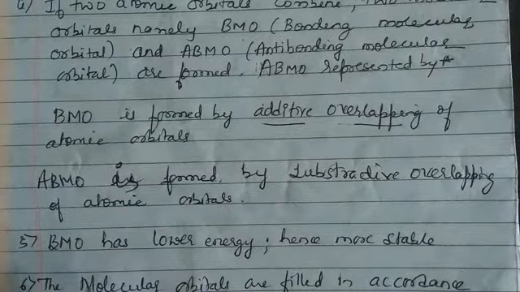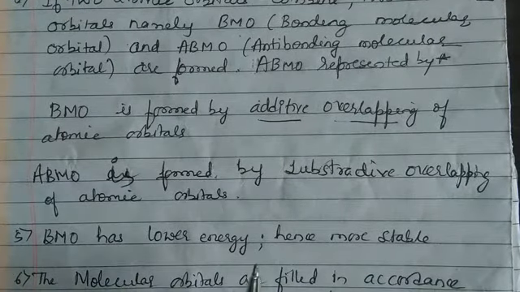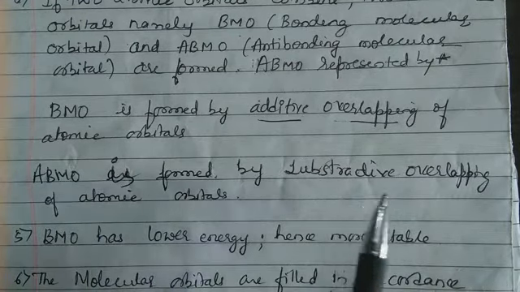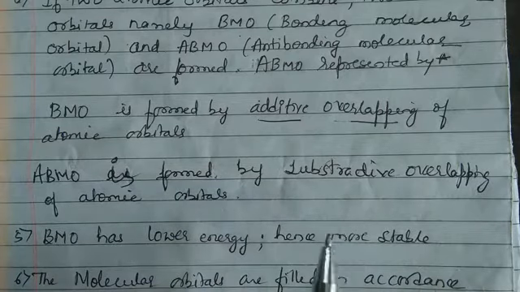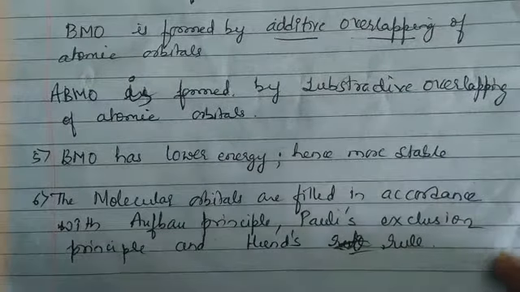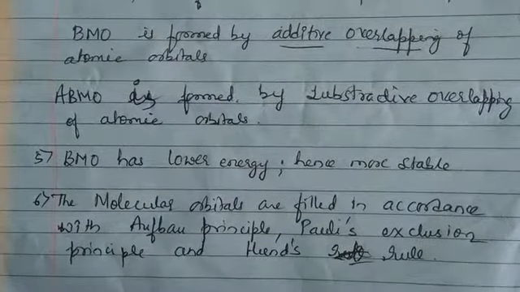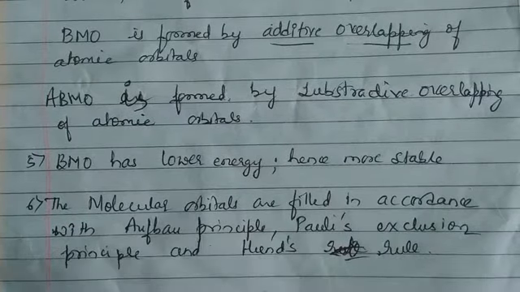Now, bonding molecular orbital has lower energy and hence is more stable. What does it mean? ABMO, anti-bonding molecular orbital, has higher energy and hence is less stable. Now you know how to fill the atomic orbitals. It is based on which rule? Aufbau's principle, Pauli's exclusion principle and Hund's rule. Similarly, molecular orbitals are also filled in accordance with Aufbau's principle, Pauli's exclusion principle and Hund's rule.